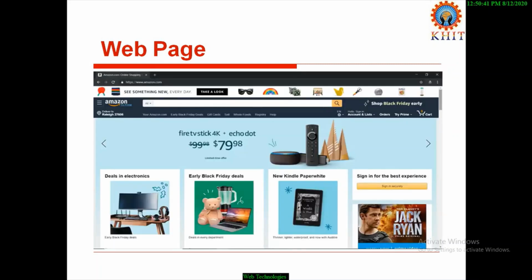And this is another web page. This web page belongs to Amazon. Amazon is one of the popular e-commerce websites. Amazon website contains web pages. This is one of the web pages. This web page shows images. Not only images, it shows information in the form of image, text. Sometimes it may show videos also.